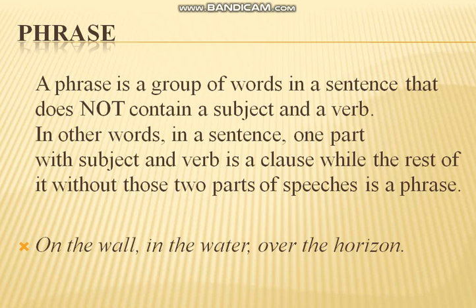When a sentence is long enough, we separate subject and verb from it, which shows that it is a clause, and the rest of the sentence is considered the phrase, which does not have subject and verb included in it.